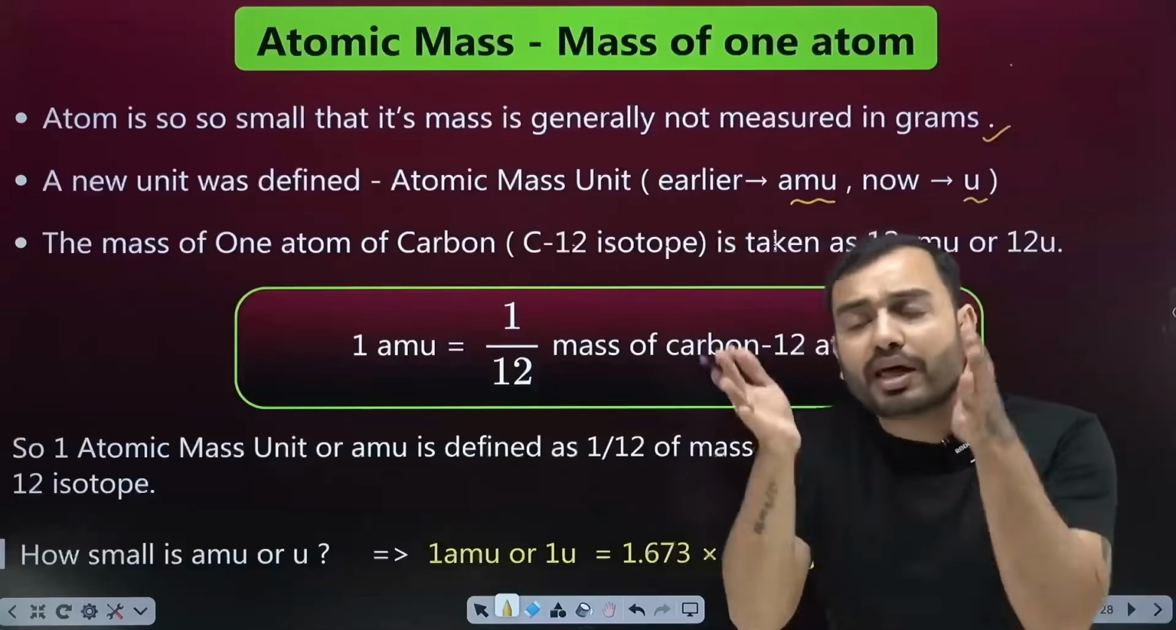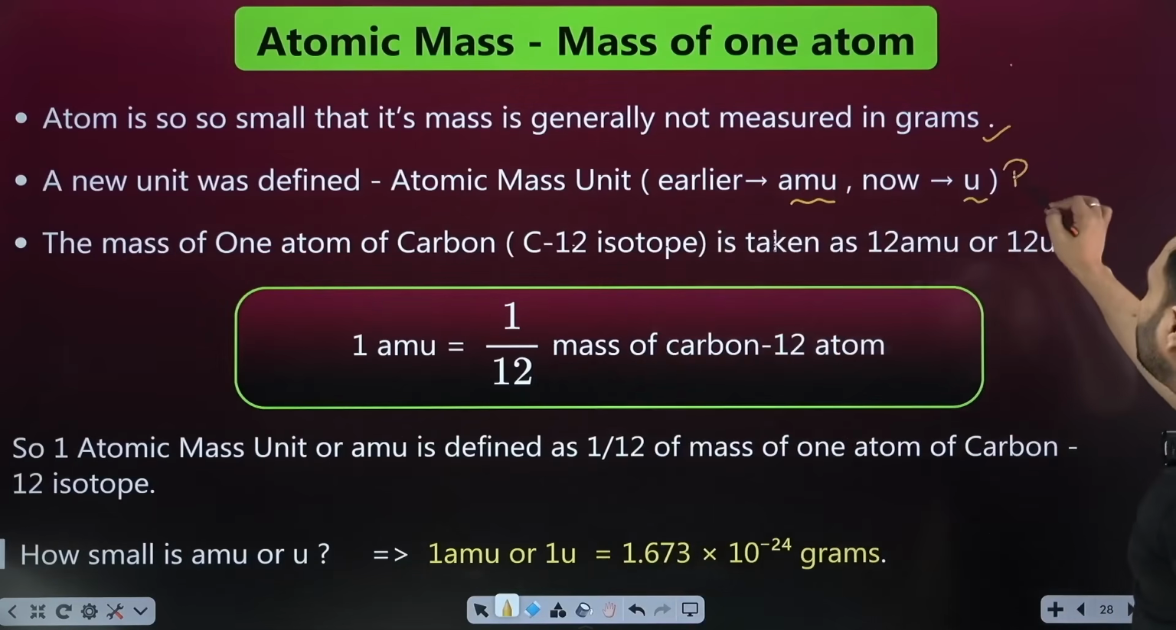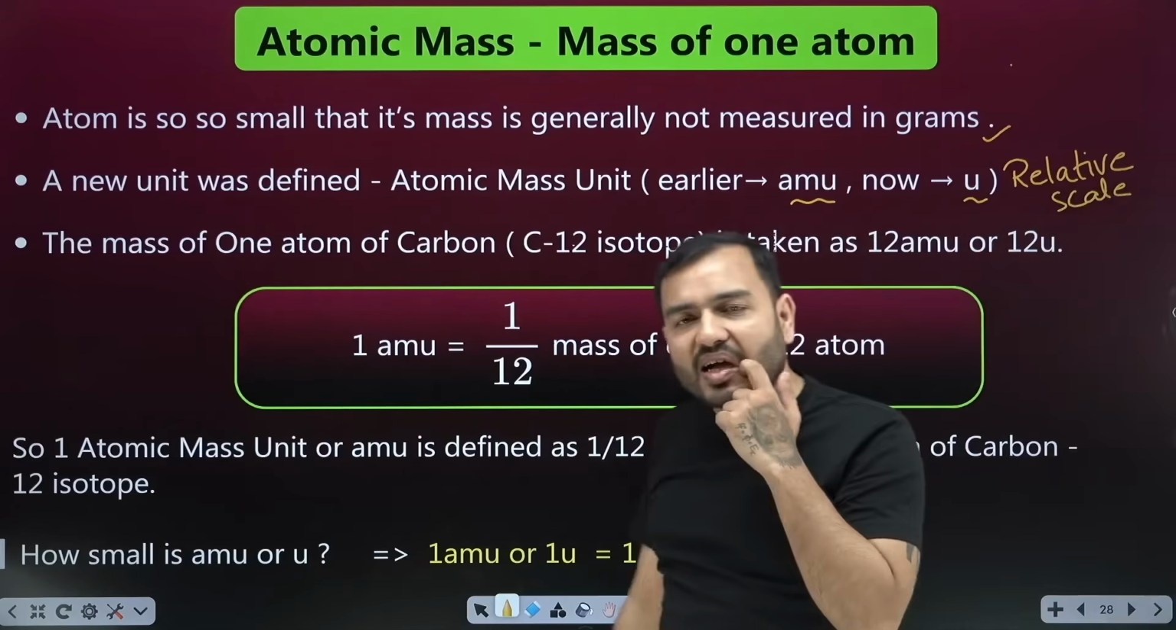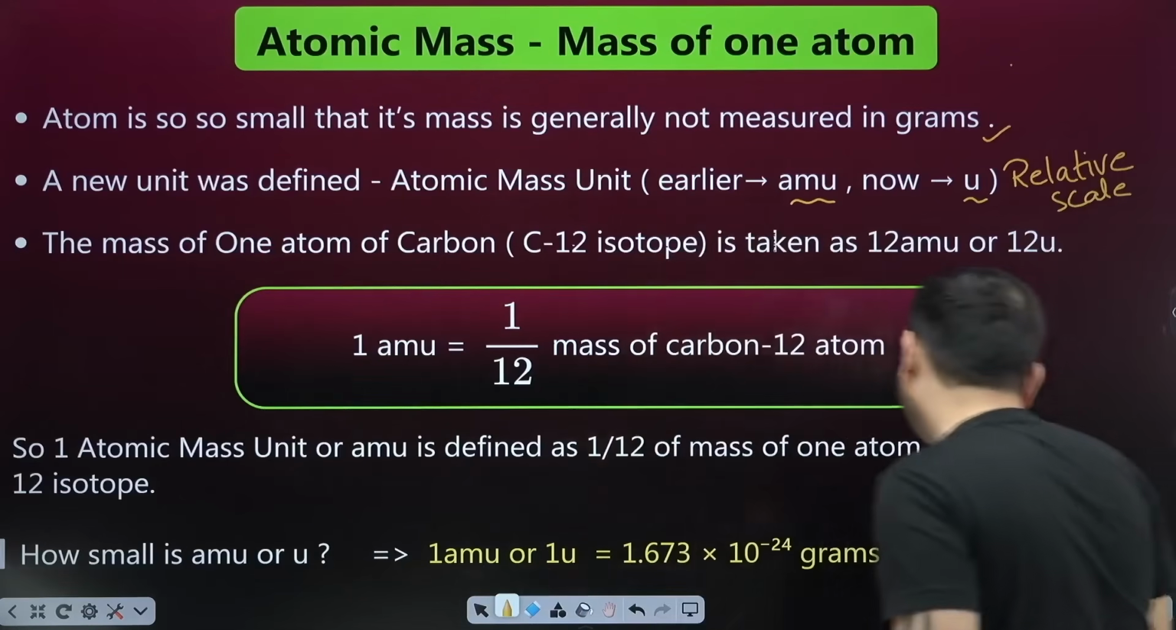Now, what is AMU or atomic mass unit? How to define it? This is a relative scale. We said, let's assume the mass of an atom of hydrogen is 1.